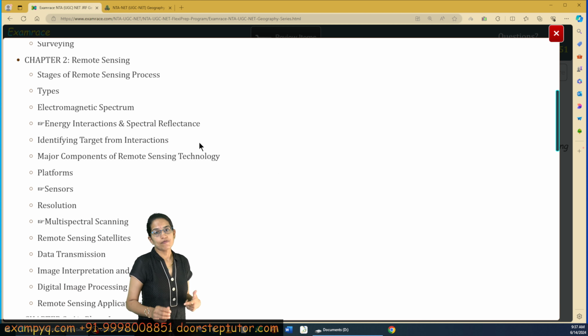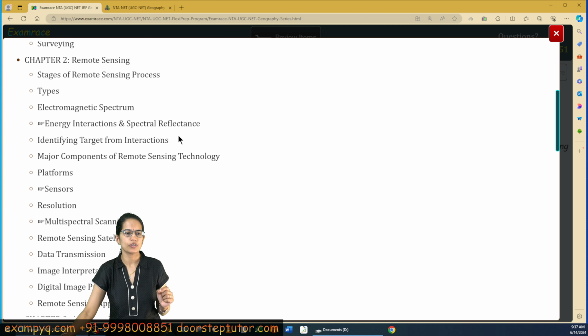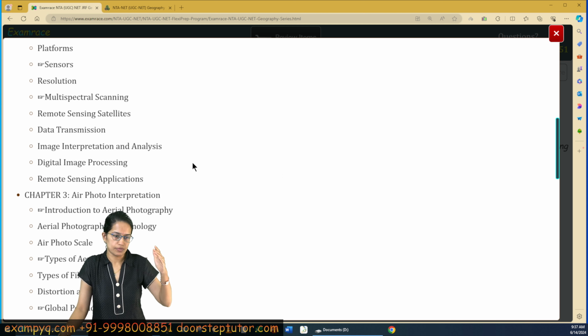Then platforms and sensors. Under sensors, the various types of sensors are an extremely important topic for remote sensing. Scanning of the remote sensing information is important, the satellites and how the data is transmitted.